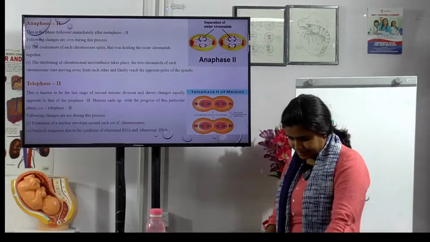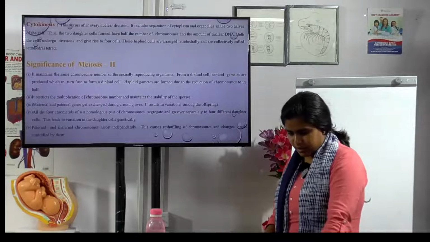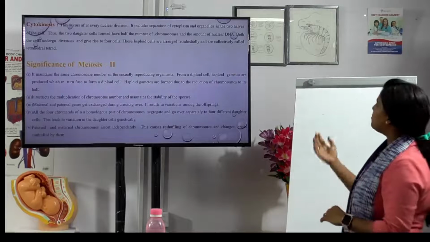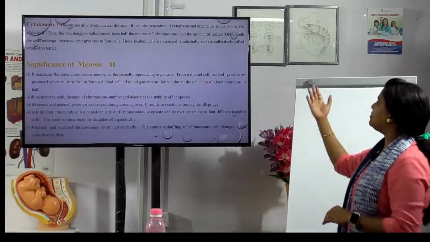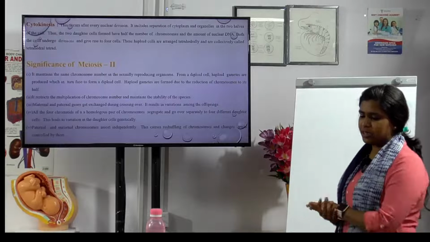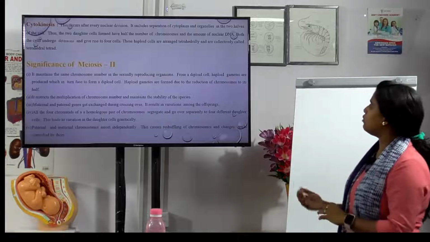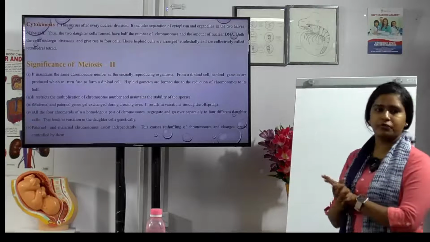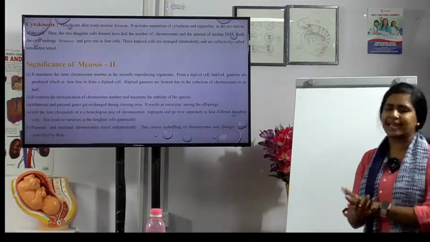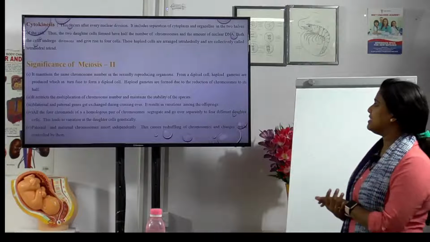Yes, okay, and cytokinesis. What is cytokinesis? It only occurs after the nuclear division, and it includes the separation of cytoplasm and organelles into two halves of the cell. These two daughter cells, when formed, have half the number of chromosomes and the amount of nuclear DNA, and both cells undergo cell division and give rise to 4 cells. These haploid cells are arranged tetrahedrally and are collectively called a tetrad.